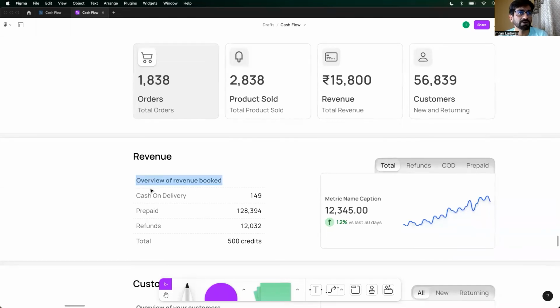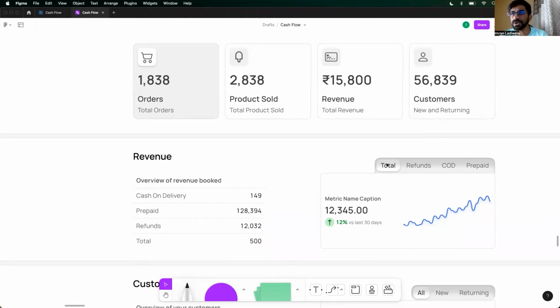Overview of revenue booked: Cash on delivery, we had 149 rupees, right? Prepaid, we had 1 lakh. This should actually be the other way around, 1,28,000 in prepaid. Refunds, we had 12,032, and in total, we had this plus this minus this as our total revenue, right?